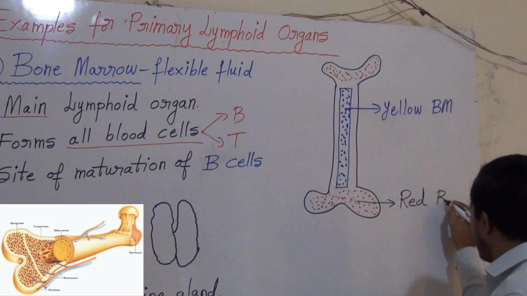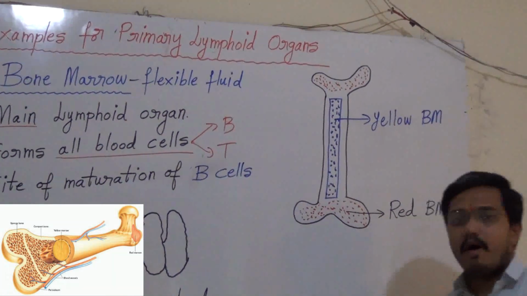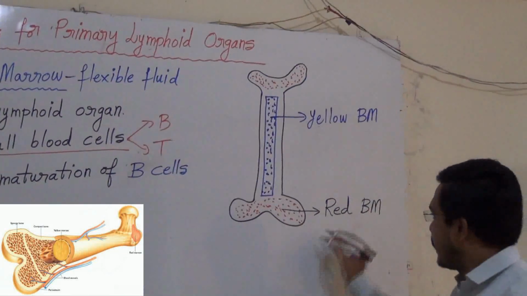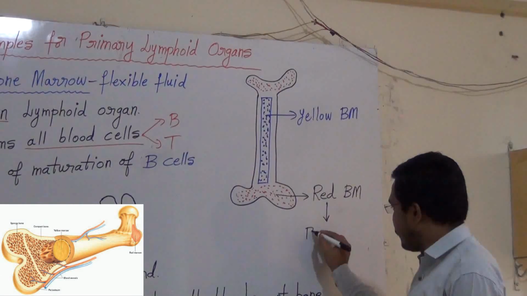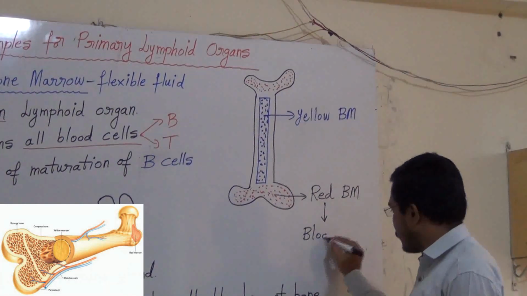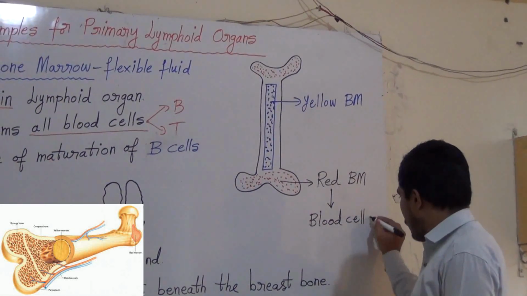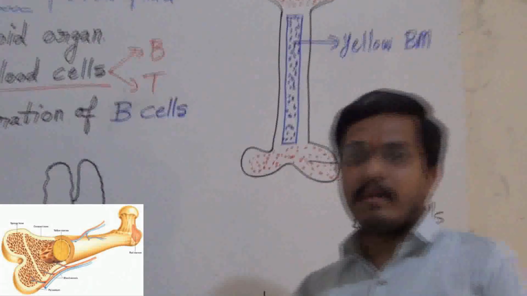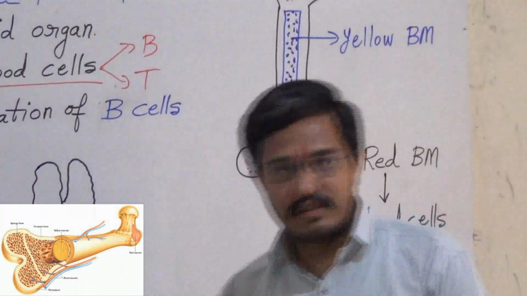Red bone marrow is very important for us because all your blood cells originate from red bone marrow. Red bone marrow produces blood cells: WBC, RBC, platelets, all these are produced by red bone marrow. Therefore, bone marrow produces all types of blood cells.